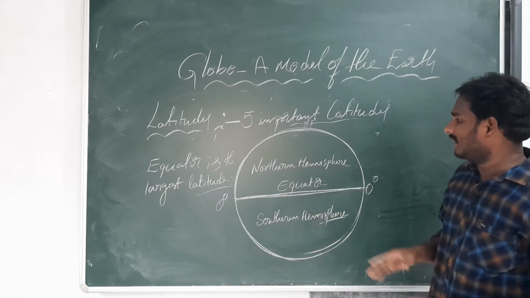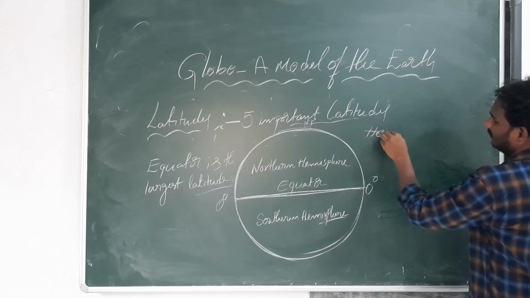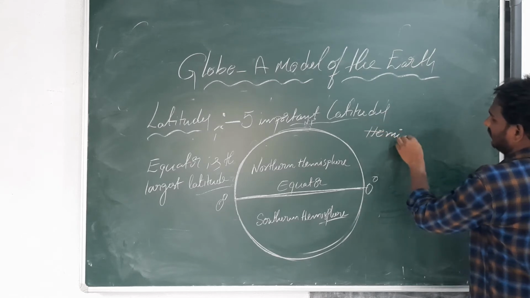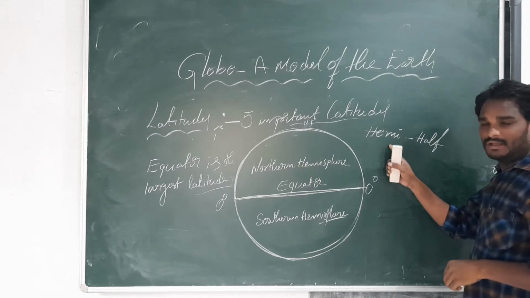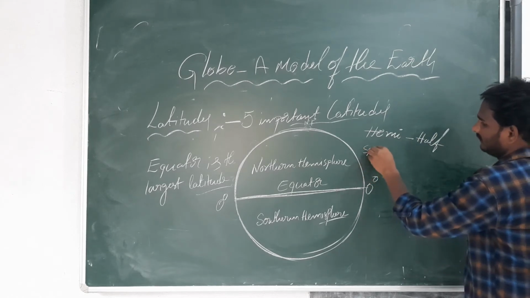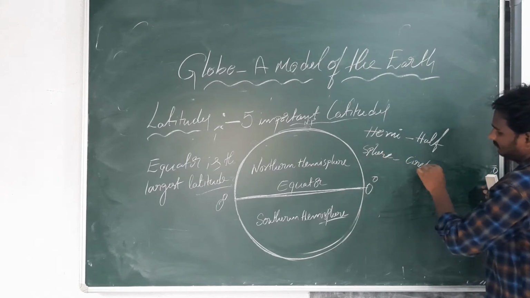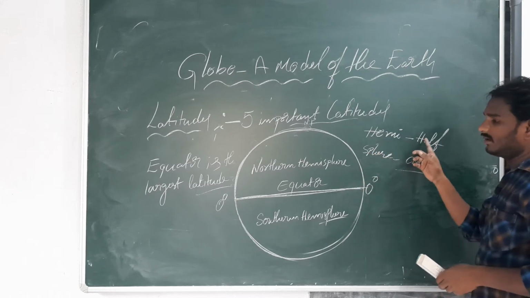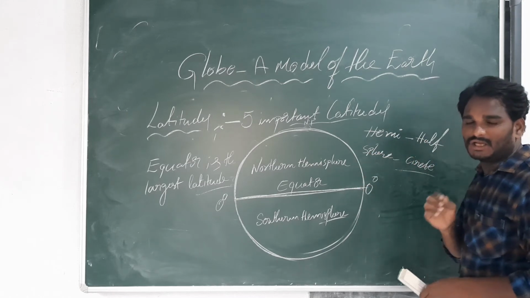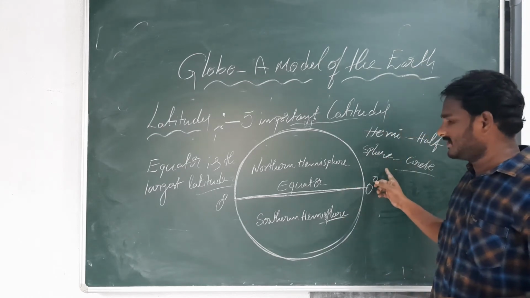What is the meaning of hemisphere? Hemi means of, sphere means circle. Hemisphere means of circle. What is the meaning of hemisphere? Hemi means of, sphere means circle.